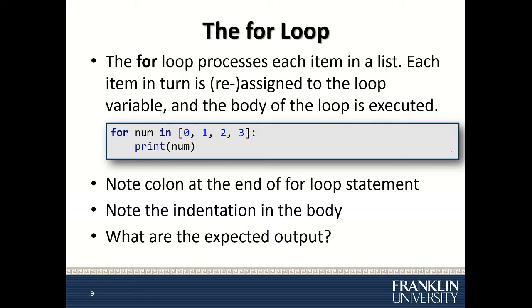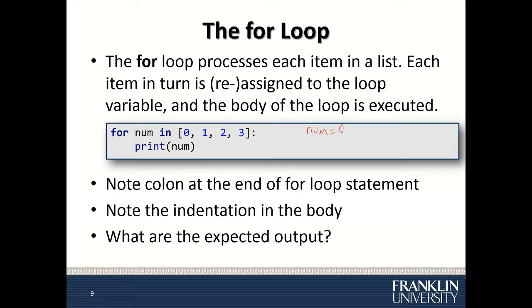In a for loop, it processes each item in the list, and each item in turn is reassigned to the loop variable, and the body of the loop is executed. For example, I have a for loop here for num in 0, 1, 2, and 3. What this really means is that the first time through, num would be equal to 0.